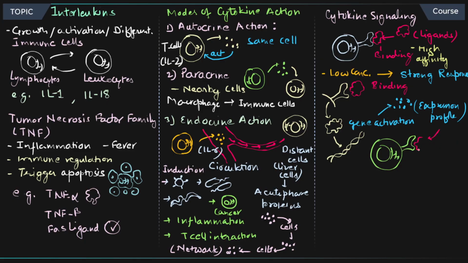And then further, you have a cell, right? Whenever this interaction happens, let me draw it again. It's going to bind, and it's going to do various things. Number one, it's going to produce another set of cytokines. Second, it's going to activate adhesion molecules. Let me write it down. Adhesion molecules, so the process of attachment of the cell is going to happen. Next, proteases are also induced by the activation of cytokines.